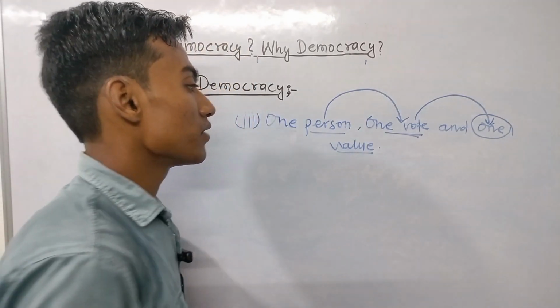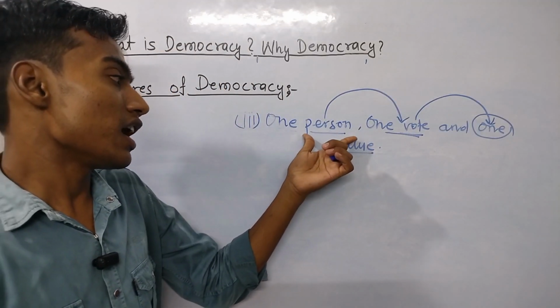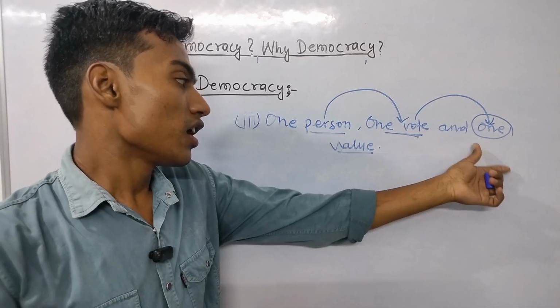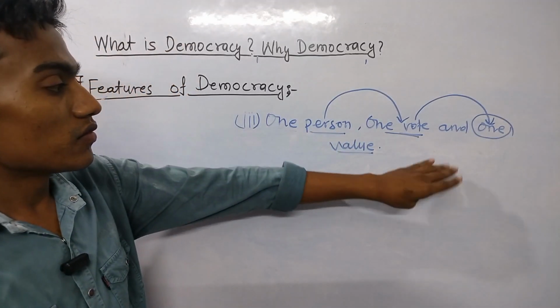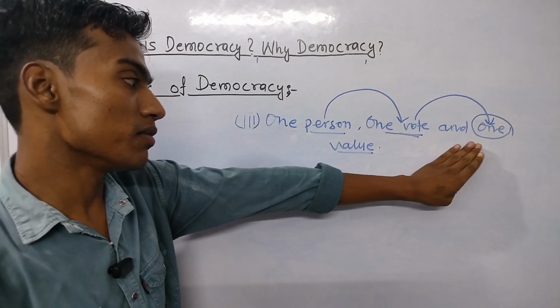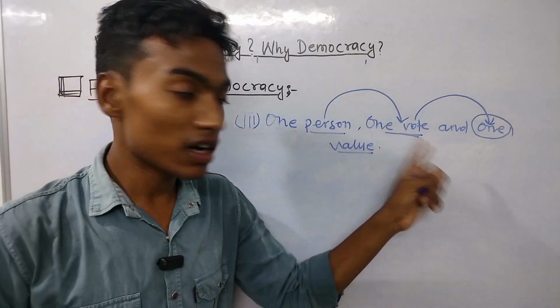Means if at the age of 21 I am participating in an election, my vote will be given the value of only one.